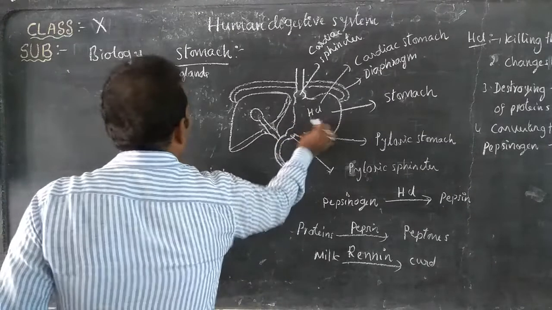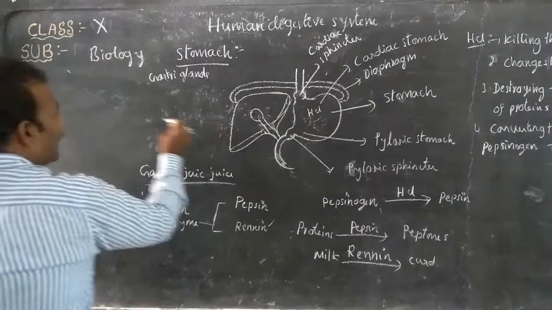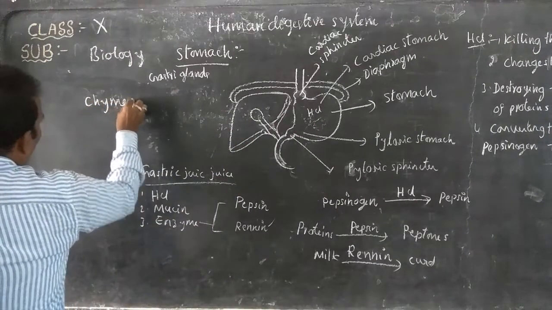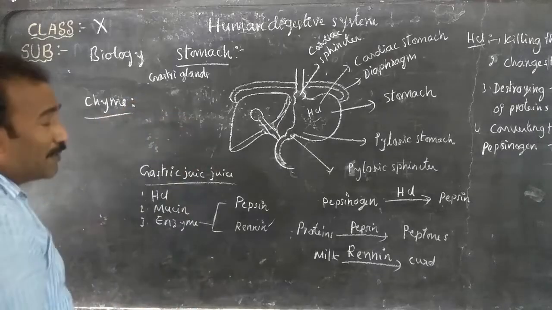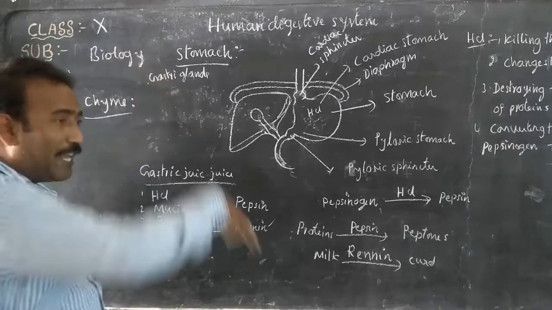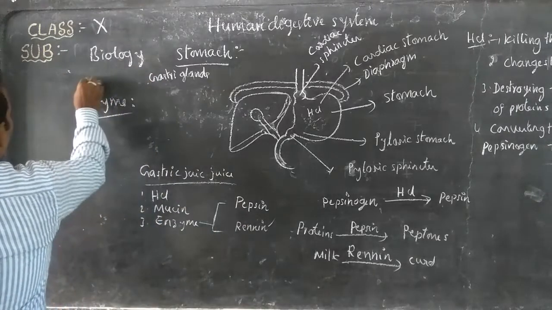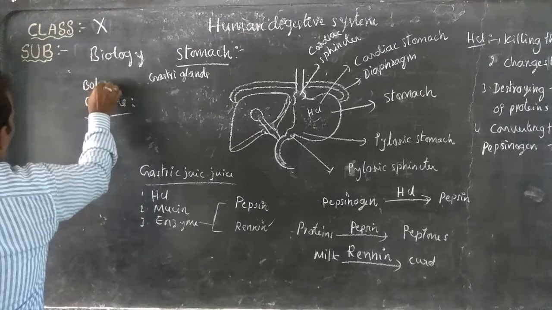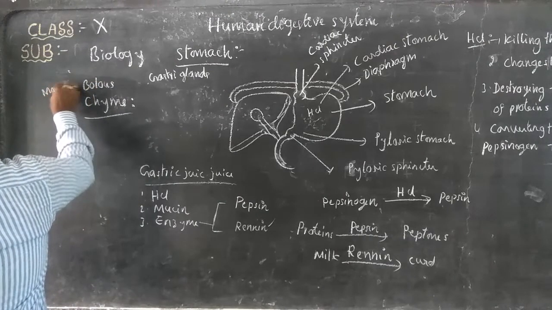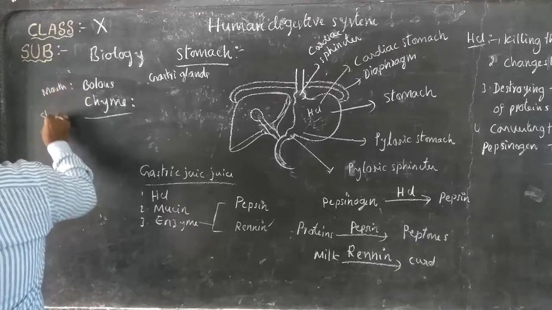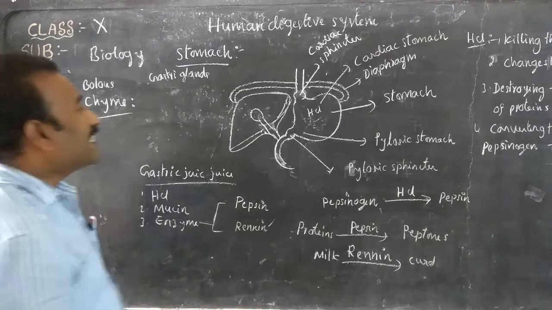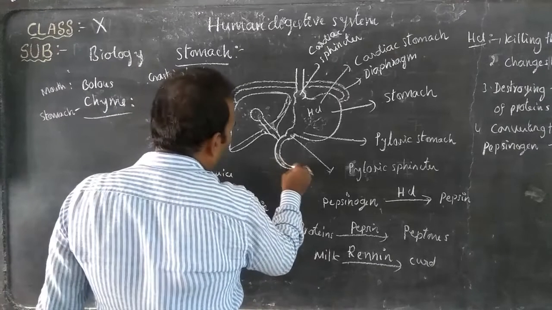The partially digested food in the stomach is called chyme. The digested food in the mouth is called a bolus. Digested food in the mouth is called bolus, and digested food in the stomach is called chyme. Okay, this chyme is sent into the small intestine.